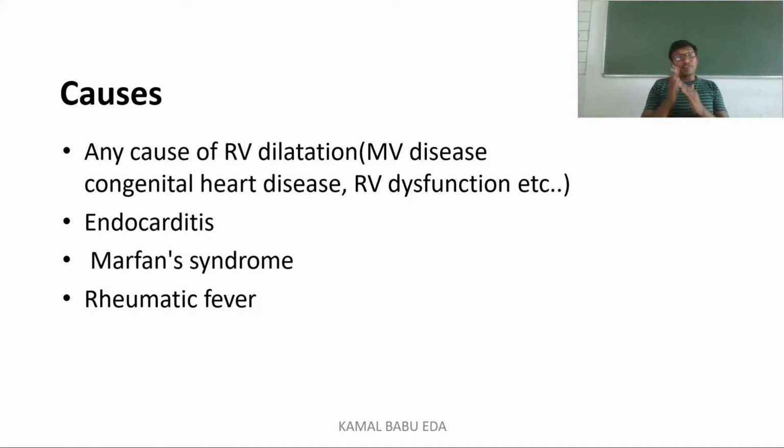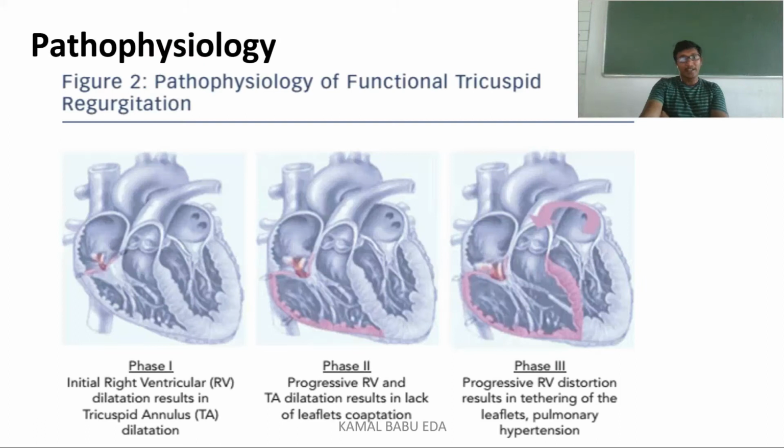Coming to the causes of tricuspid regurgitation: whenever there is RV dilatation, nothing but right ventricular dilatation, or mitral valve disease, or any kind of congenital heart disease, or any kind of right ventricular dysfunction, it will result in tricuspid regurgitation. Other disease factors responsible for this regurgitation are endocarditis, Marfan syndrome and rheumatic fever. So these are some of the causes of tricuspid regurgitation.